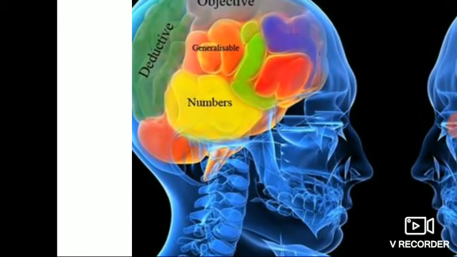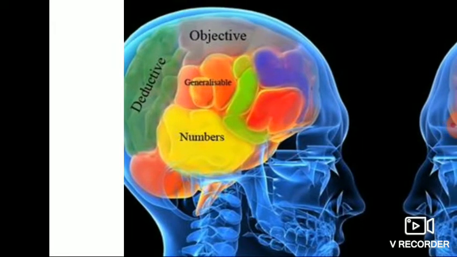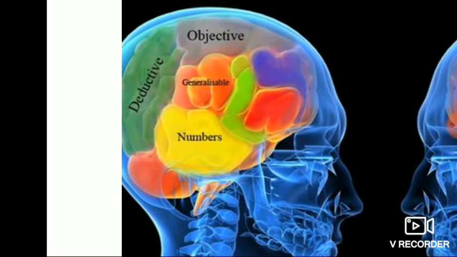In our earlier picture, we saw how many trees? 13 trees. So quantitative data include numbers. It can be accepted anywhere, any place. So here we are saying it has a generalizable character.